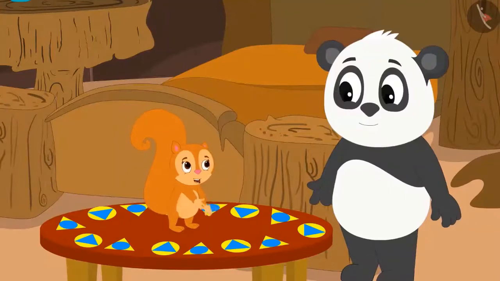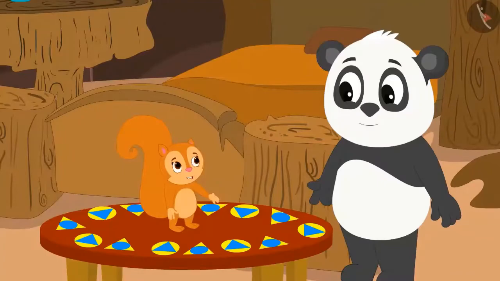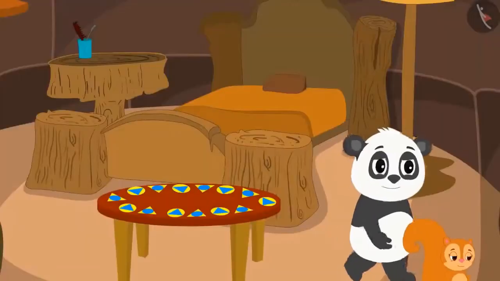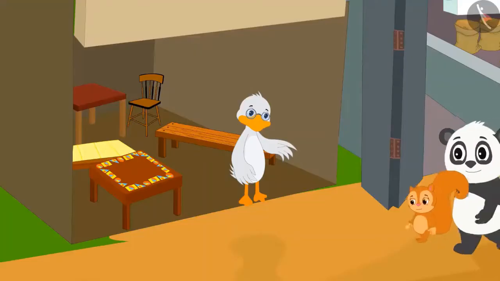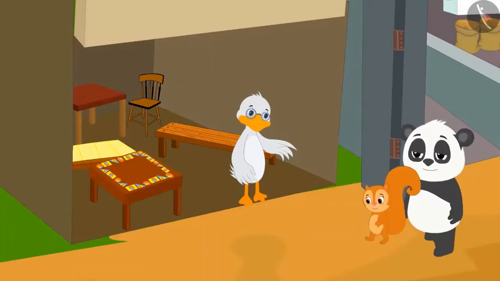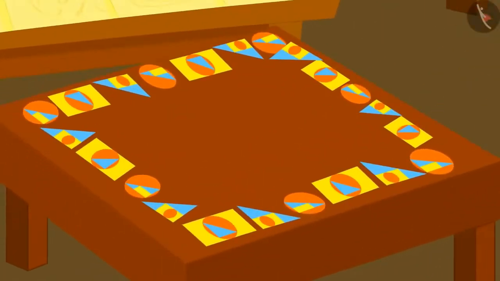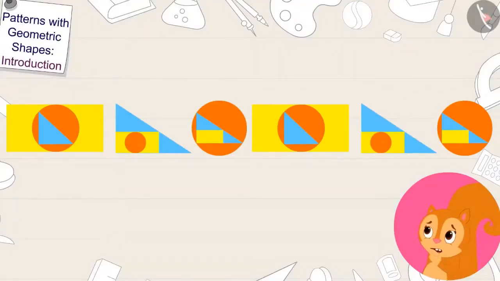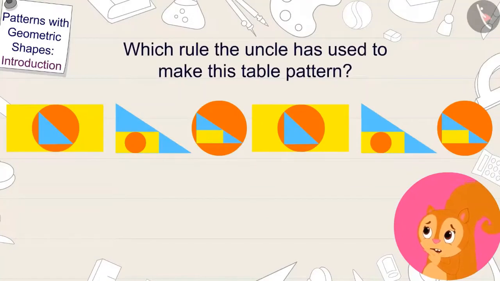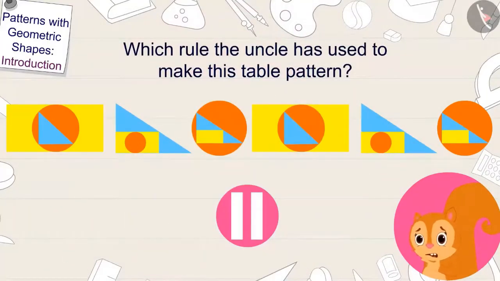Come on, Golu. I also want to buy a beautiful patterned table for myself from uncle's shop. Chanda told Golu, and both reached uncle's shop. Chanda liked this pattern table at uncle's shop. Children, can you tell which rule the uncle has used to make this table pattern? If you want, you can stop the video and think about the answer.